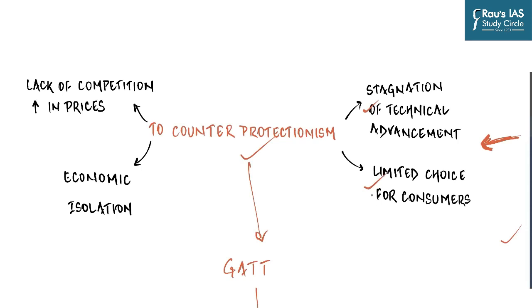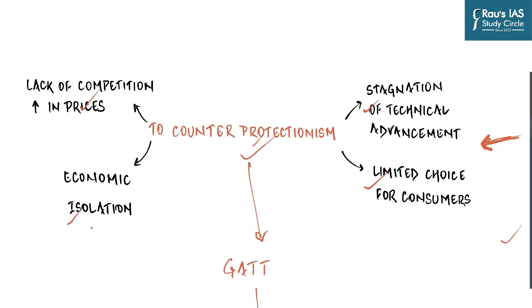Similarly, there is very limited choice for consumers. If you ask your parents about the choices they had about electronics, goods, or even cars, they would tell you that they were not available, because consumers have access to fewer goods in a market as a result of limitations on how much foreign goods can be imported because of protectionist policies. There is an increase in prices due to lack of competition. Consumers will need to pay more without seeing any significant improvement in the product. And since there are very few choices, the consumer has to choose what is available.